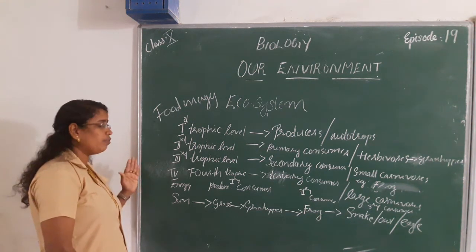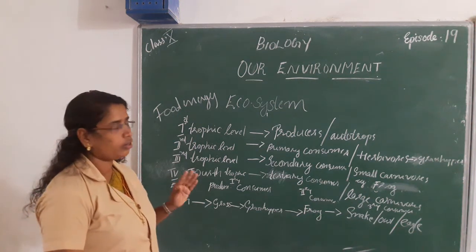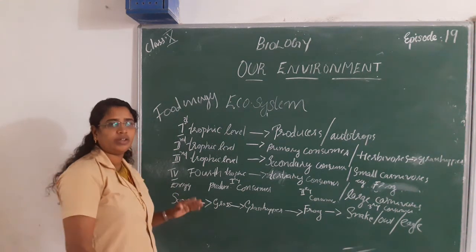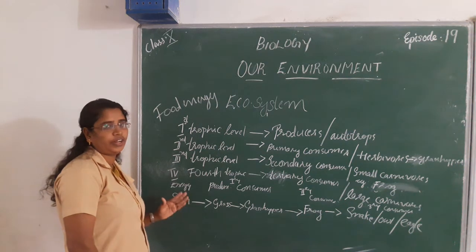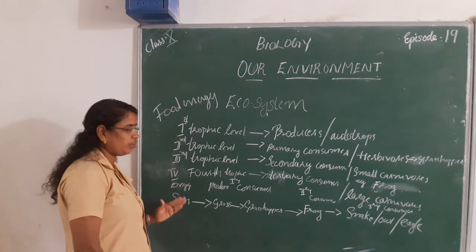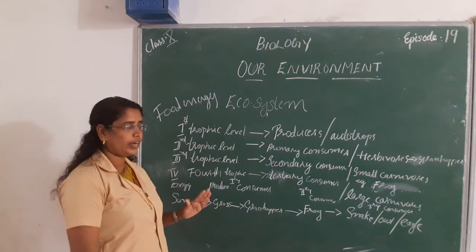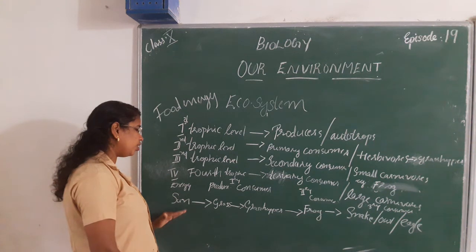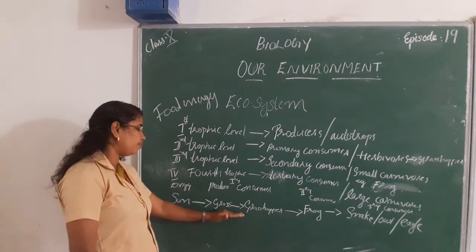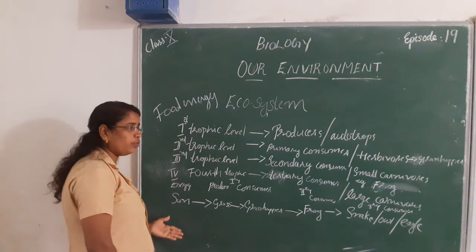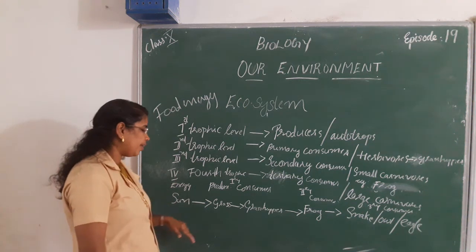The balance of the food chain is one of the main factors in our environment. If the food chain is disrupted in function, that will affect the entire environment. Here, the sun is the source of energy. Green plants, that is grass, absorb energy and convert it into chemical energy.